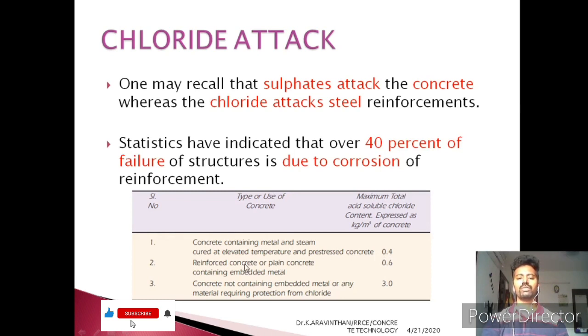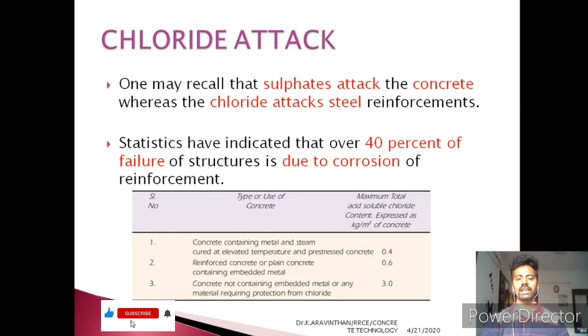If you are going for reinforced concrete or PCC, the chloride content should not exceed 0.6 kg per meter cube. Like that, if the concrete is not contaminated by any metal or any material requiring protection from chlorine, if it is a safer case, then a maximum limit of 3 kg per meter cube of chloride is generally accepted for concrete.